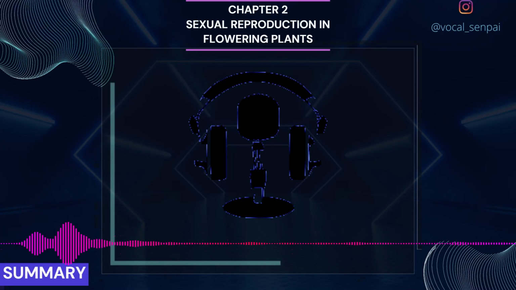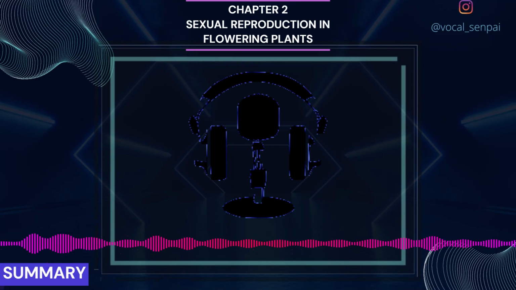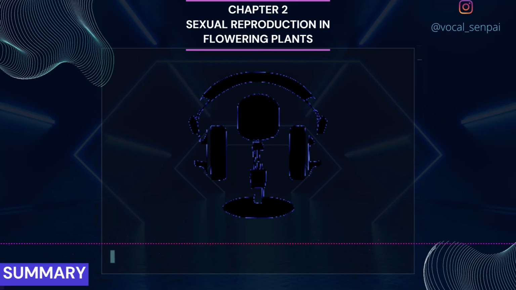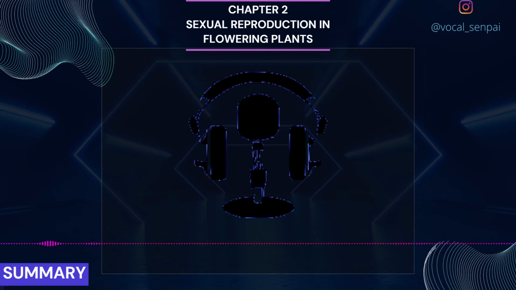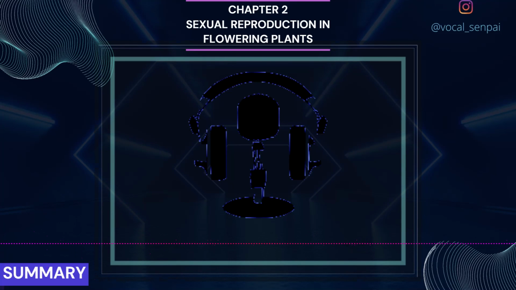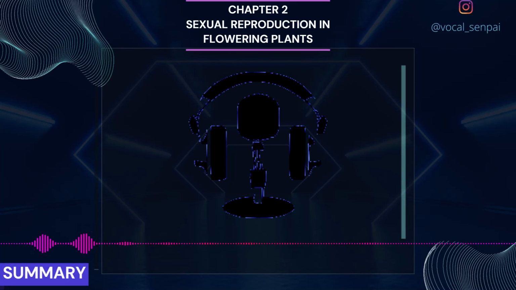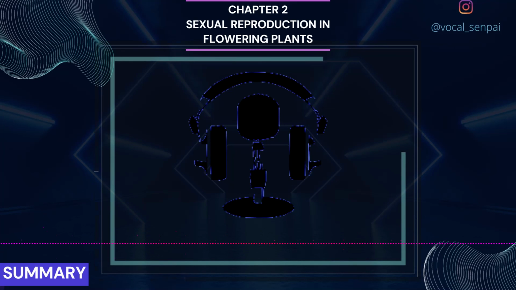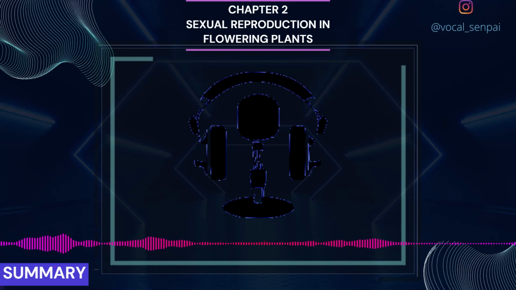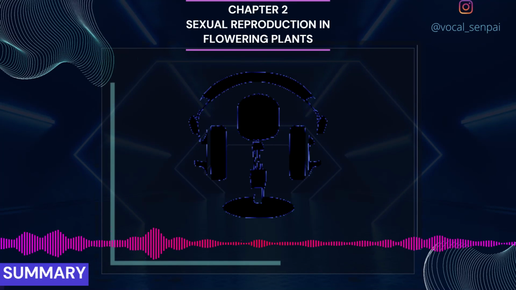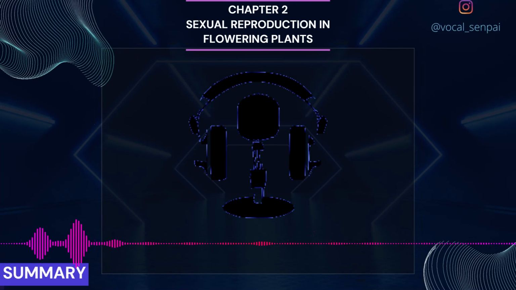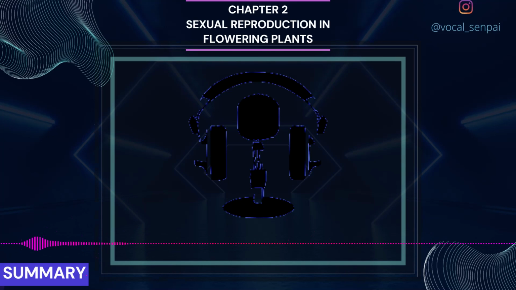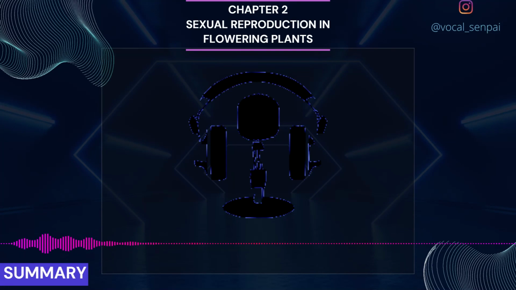After fertilization, ovary develops into fruit and ovules develop into seeds. A phenomenon called apomixis is found in some angiosperms, particularly in grasses. It results in the formation of seeds without fertilization. Apomixis has several advantages in horticulture and agriculture. Some angiosperms produce more than one embryo in their seed. This phenomenon is called polyembryony.